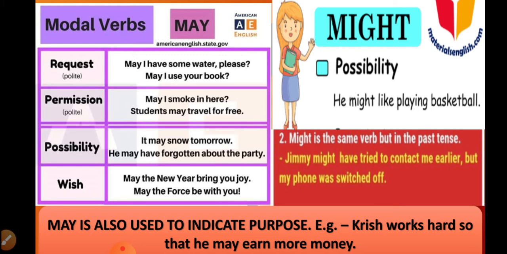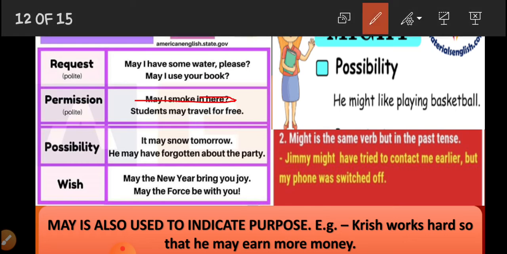May I use your book? Whomsoever we are talking to in these two sentences, we don't know that person very well. Permission: may I smoke in here? Students may travel for free. Possibility: it may snow tomorrow. He may have forgotten about the party.